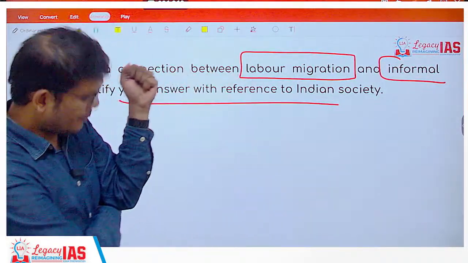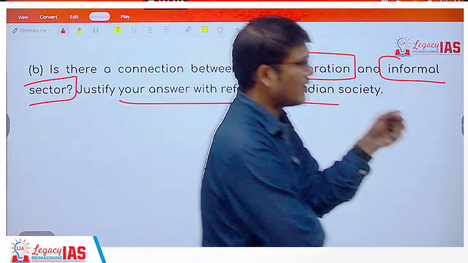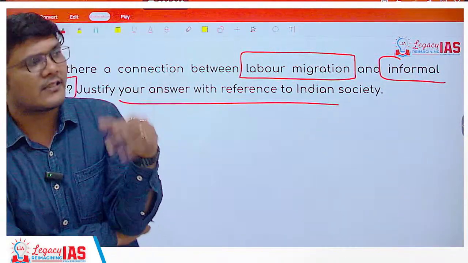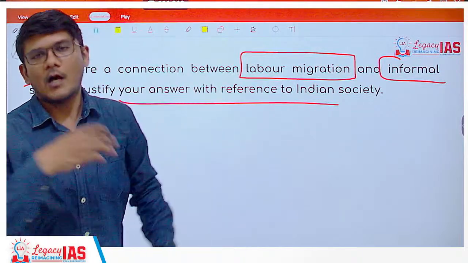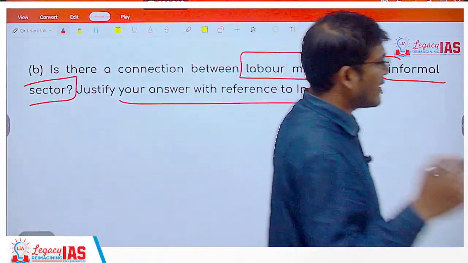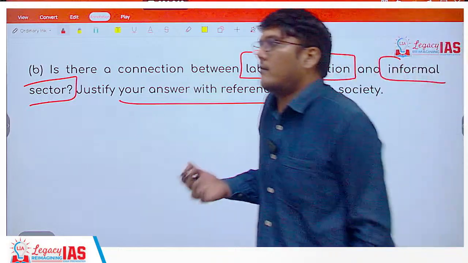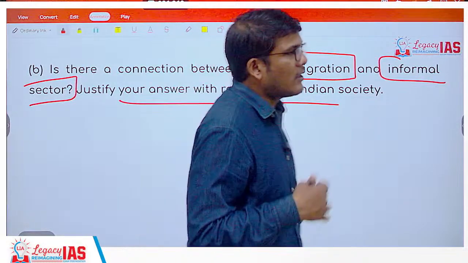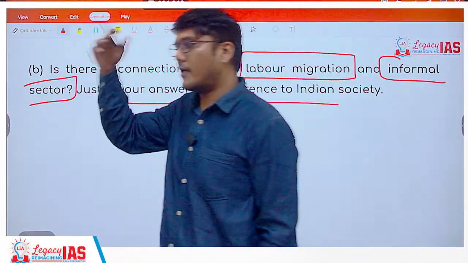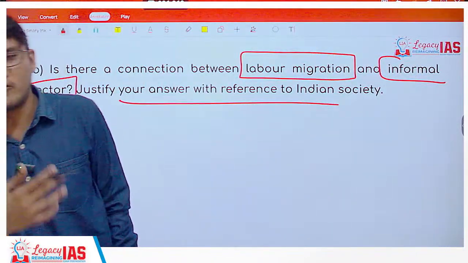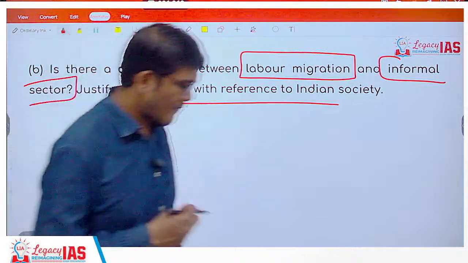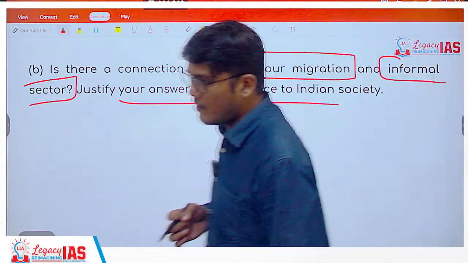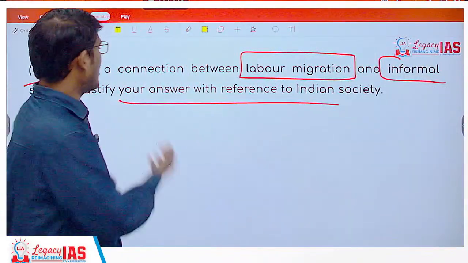Migration is happening because people do not have jobs, people do not have skills, people do not have XYZ things, because of which they do not have a job, they are not earning. They think that they can earn in the urban areas and they will earn more and send some money. Now when they come, generally the people who are migrating for the jobs are not very highly educated kind of people. There will be some, but majorly that is not the case. So they are having the skills and the education level which can only get them in minuscule jobs, which will majorly be in what? Unorganized sector.